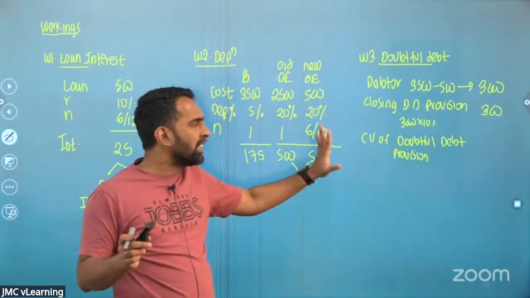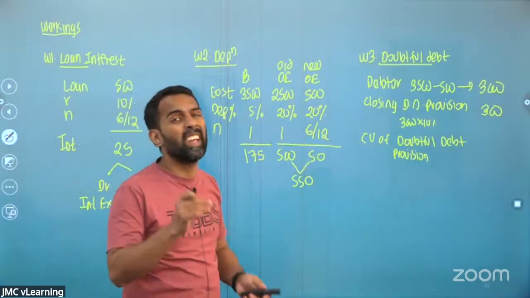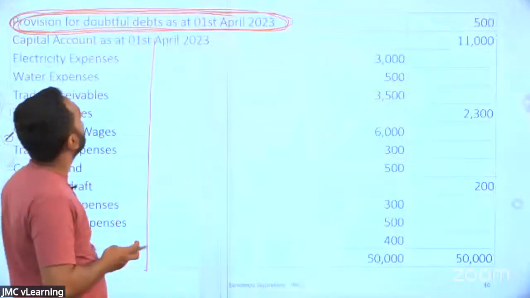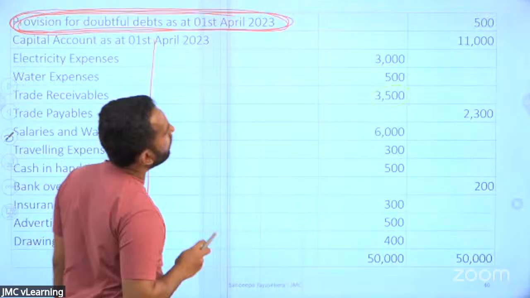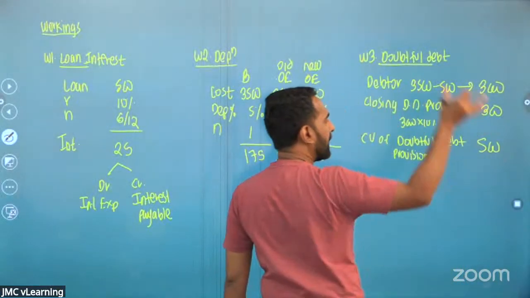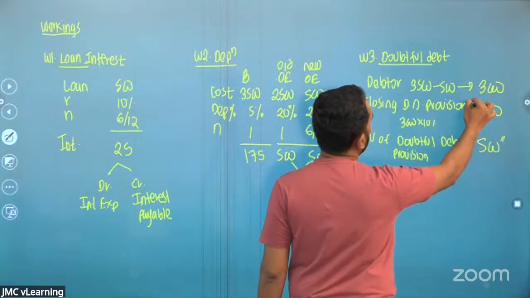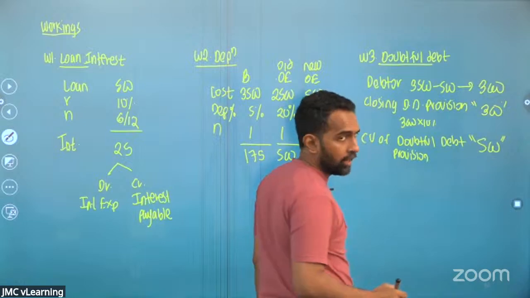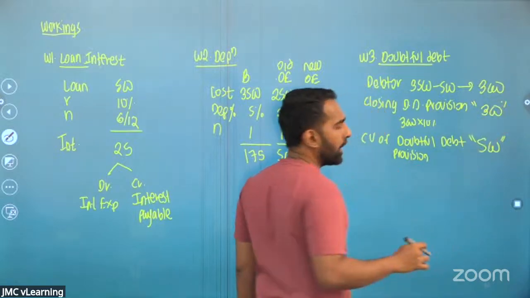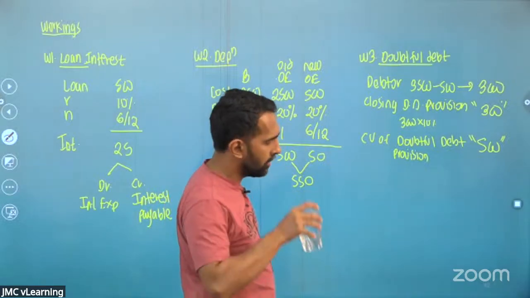So we have to take that loss. Now we look at the existing loss we have already taken. Here, doubtful debt provision is 500. We have already taken a loss of 500, but what we really need is only 300.